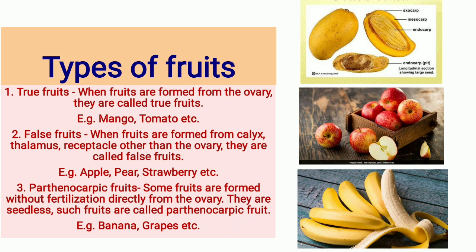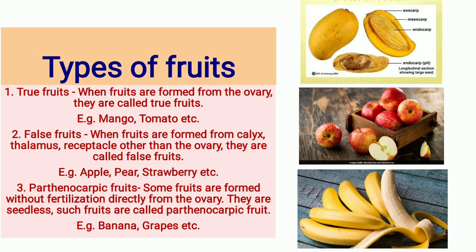After the act of fertilization, the ovary doesn't grow much in its size, or it does not develop further, but the accessory parts present in the flower, such as the calyx, thalamus, receptacle, which are near the ovary, show rapid development along with the reduced ovary.